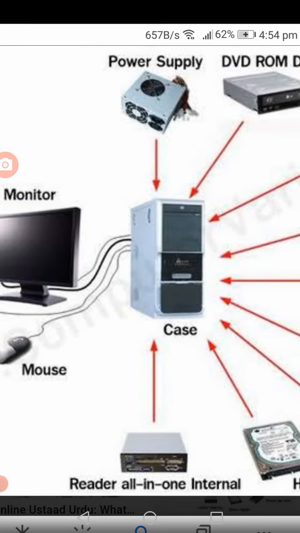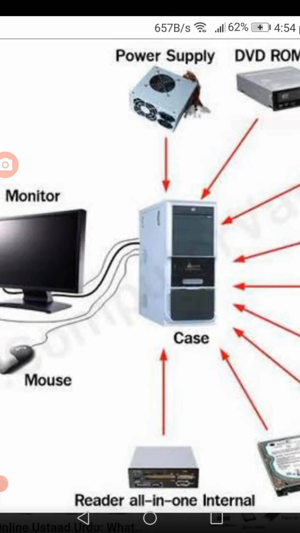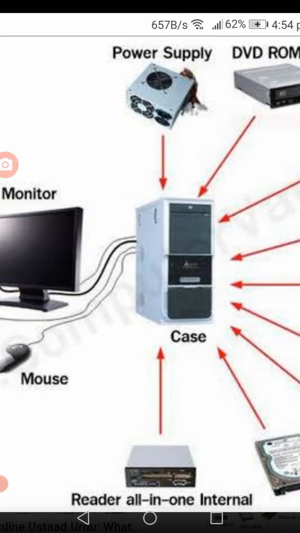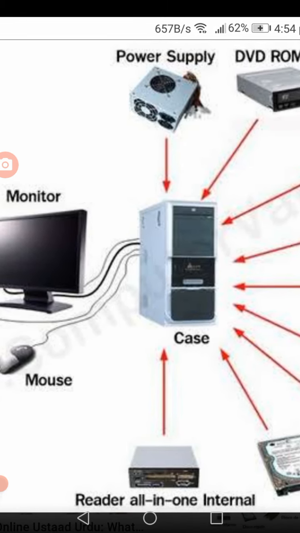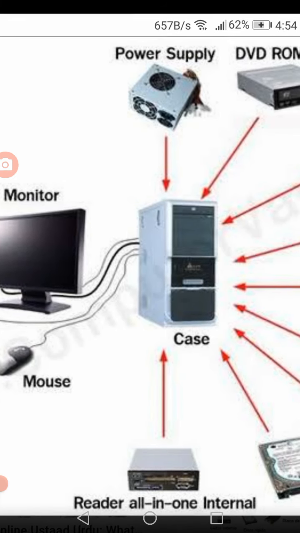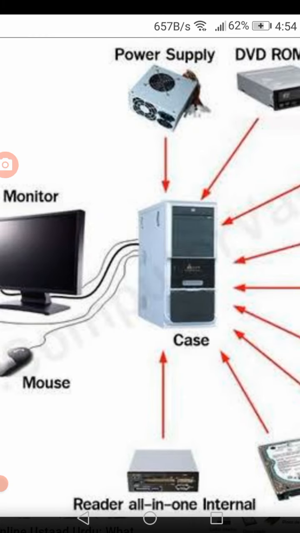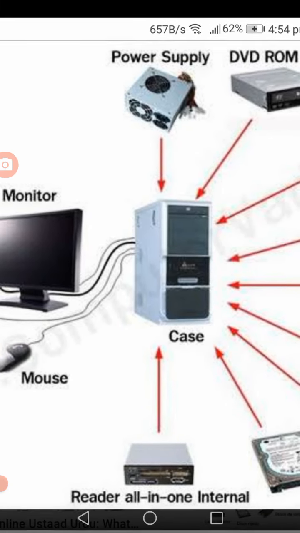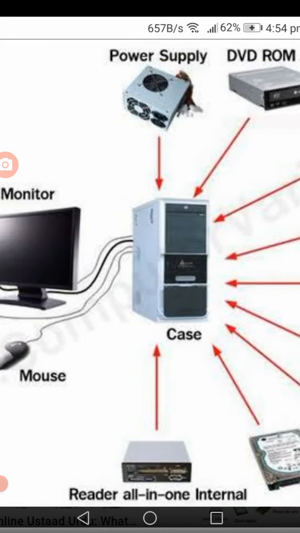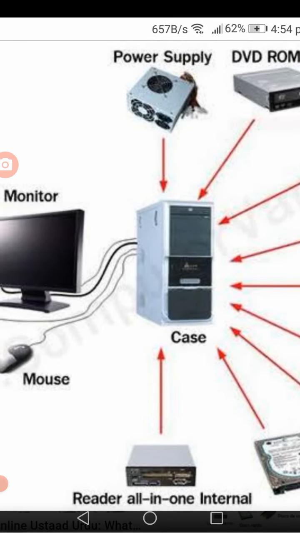For example, if I compare a greater than b, then what will it do? A should be compared with b. Here a comparison is there. When a comparison is there, it is called a logical operation. So it will send it to the arithmetic logic unit, ALU. The arithmetic logic unit will do arithmetic operations as well as logic operations.